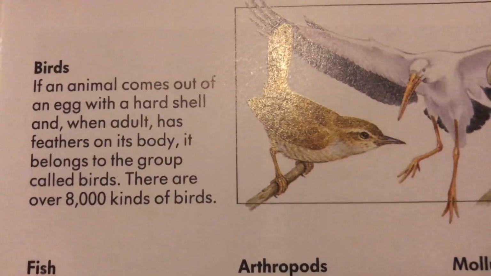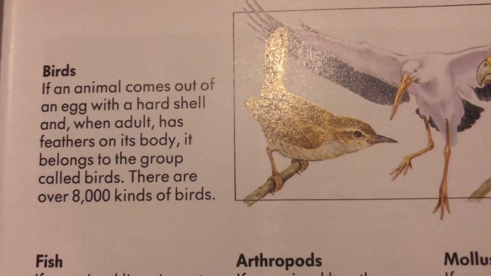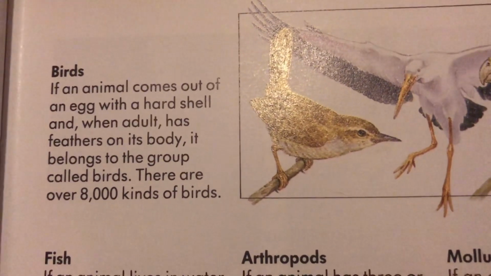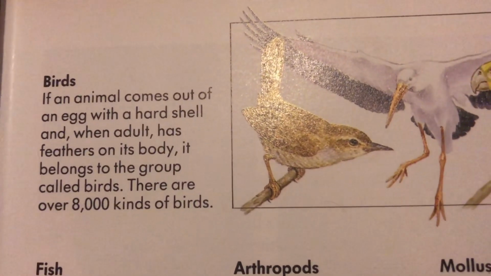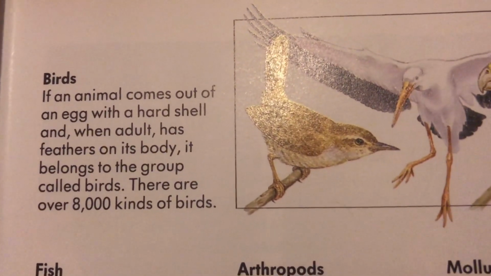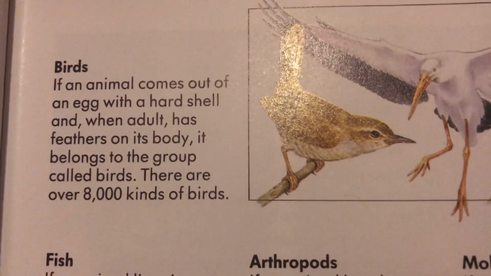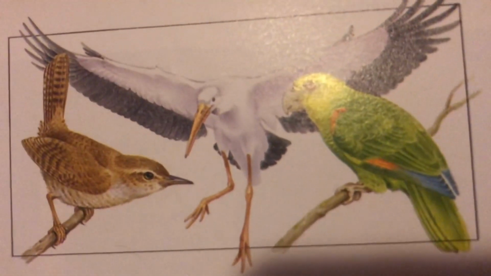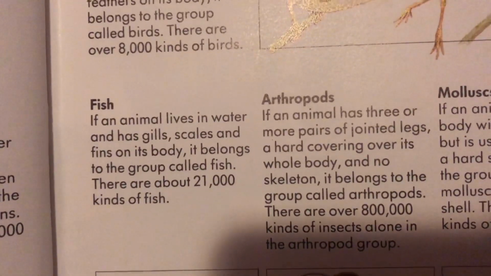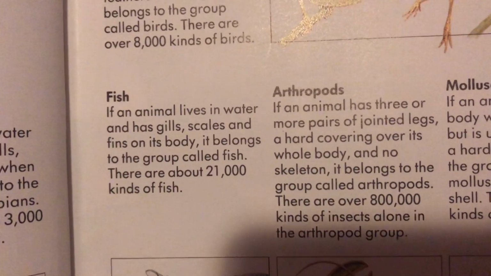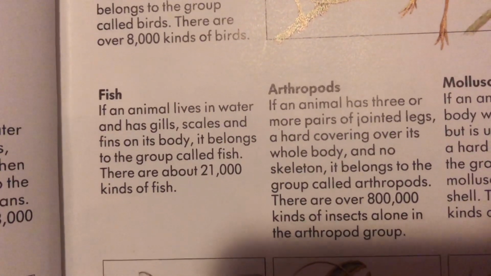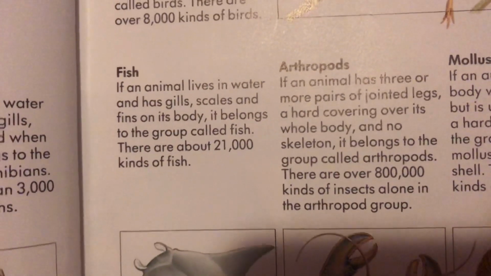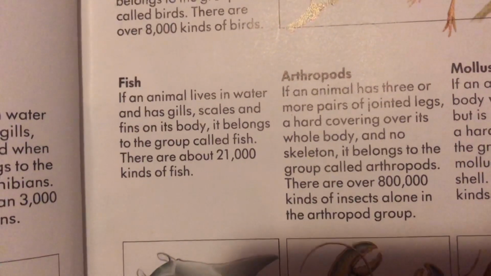If an animal comes out of an egg with a hard shell, and when adult has feathers on its body, it belongs to the group called birds. There are over 8,000 kinds of birds. Here are the birds, parrot, and different types of birds also. Now next. If an animal lives in water and has gills, scales and fins on its body, it belongs to the group called fish. There are about 21,000 kinds of fish.